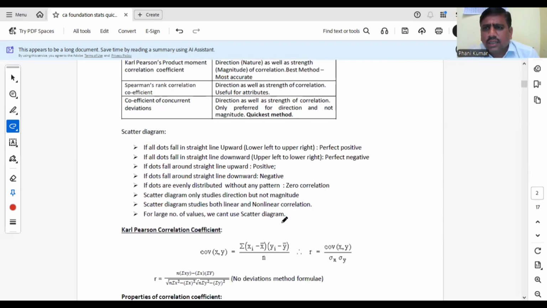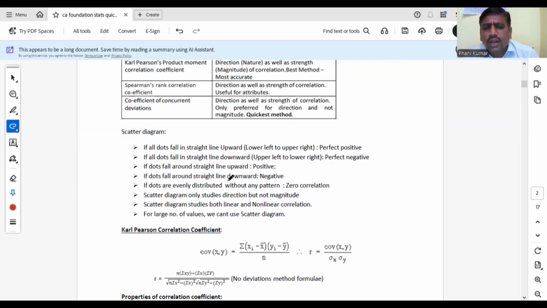Scatter diagram: what are the important points? If all the dots fall in a straight line in upward direction, from lower left to upper right, it is the case of perfect positive correlation. So remember the pattern of the diagram. If all the dots fall in a straight line downward, from upper left to lower right, it is perfect negative correlation. If the dots fall around the straight line in upward direction, not exactly in a line, it is simply positive.